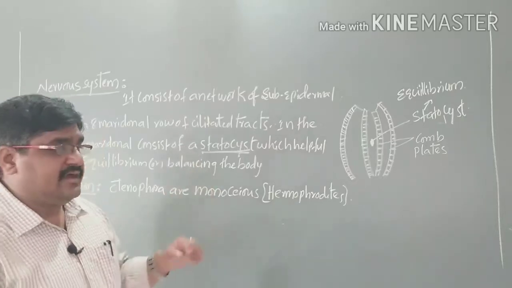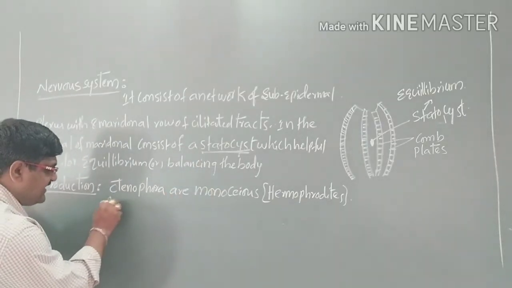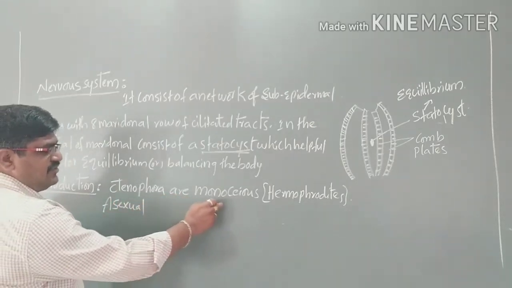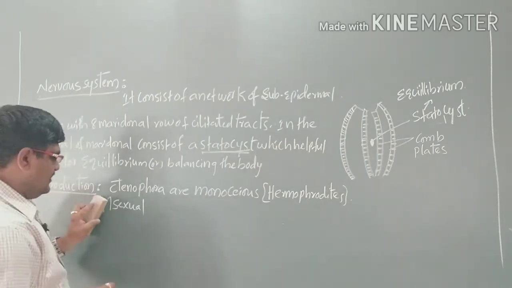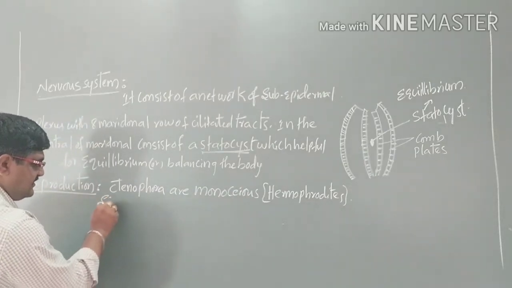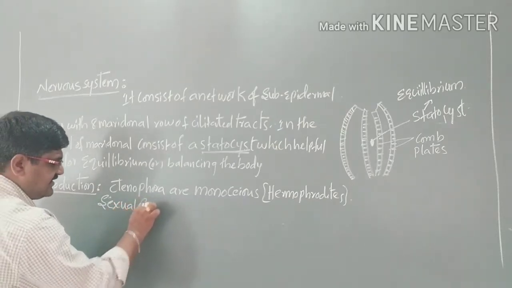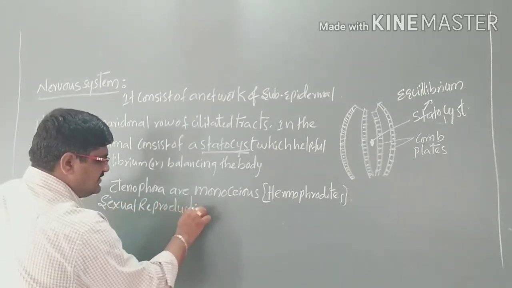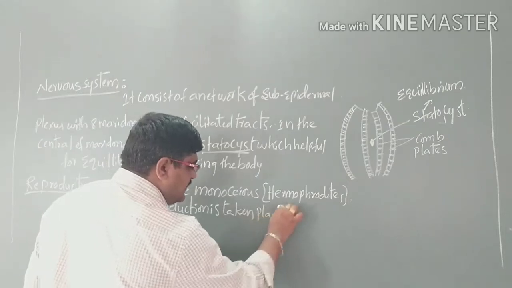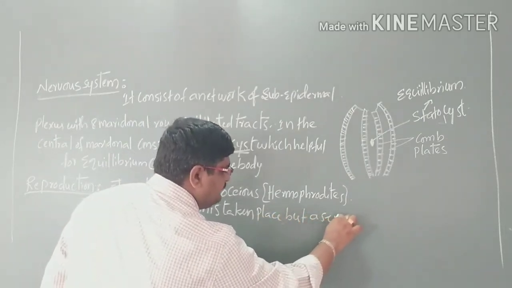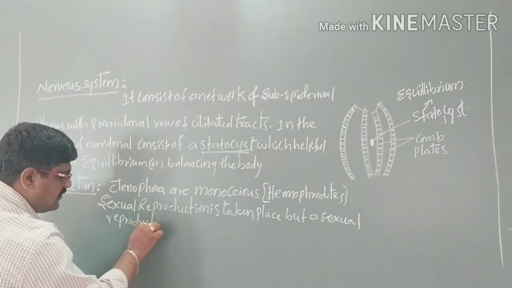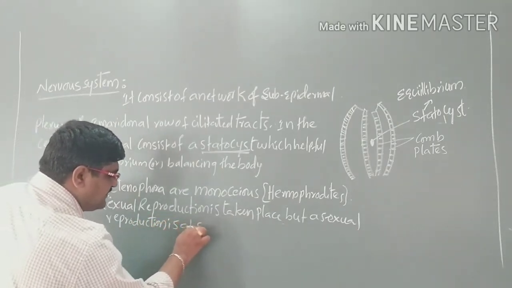Here reproduction in ctenophores takes place by monoecious, hermaphrodite or bisexual means, that is, sexual reproduction takes place, but asexual reproduction is absent.